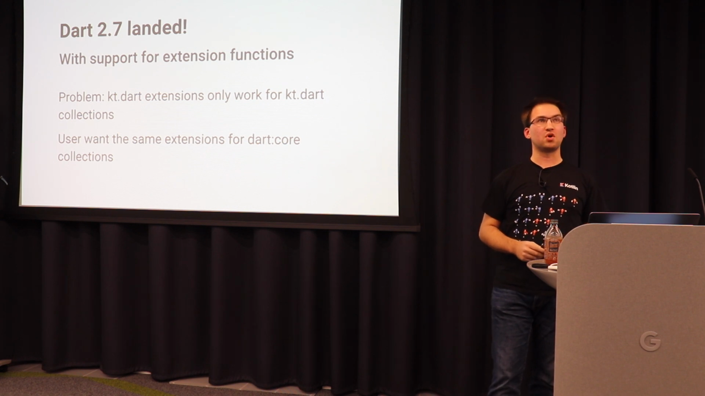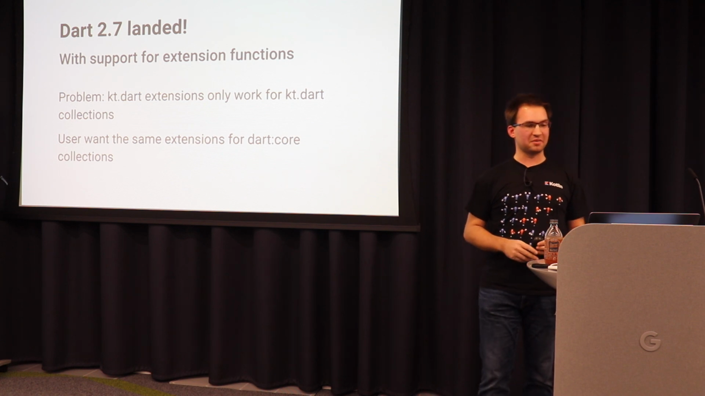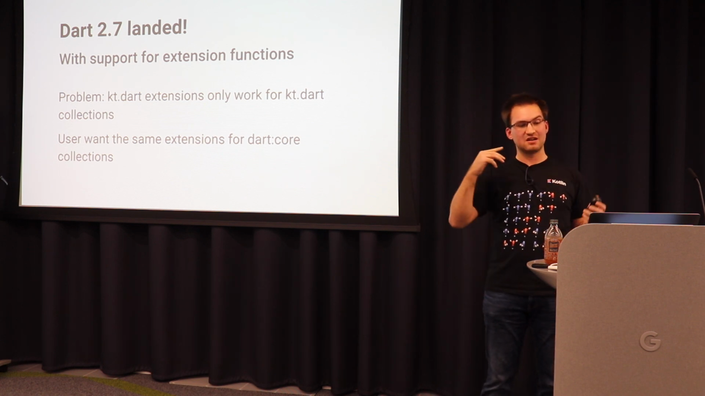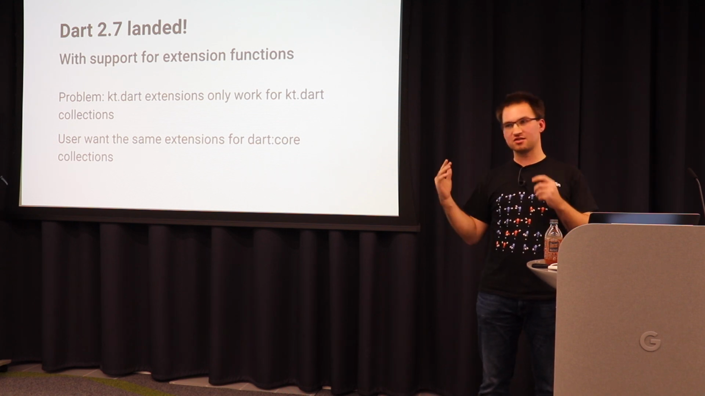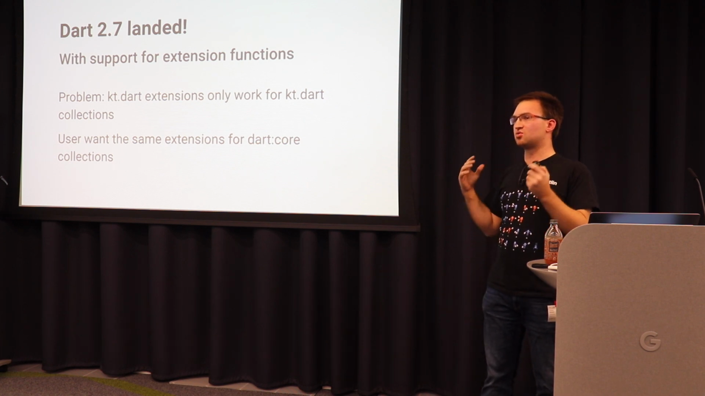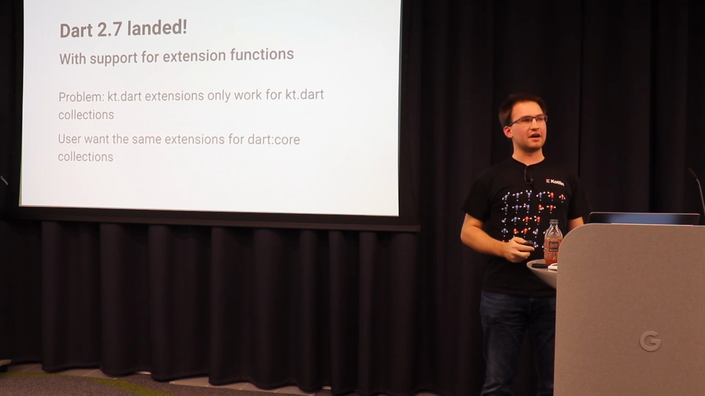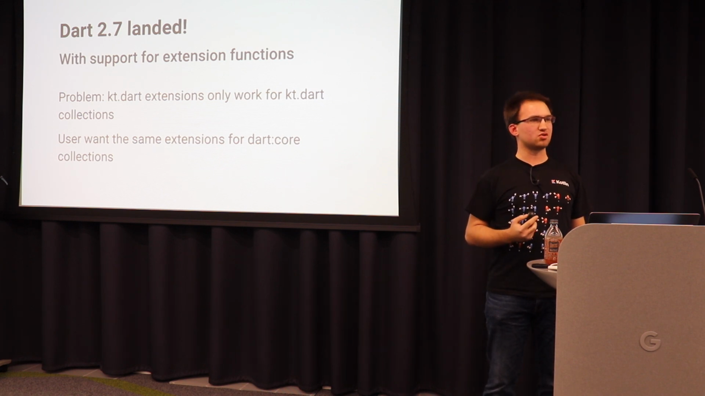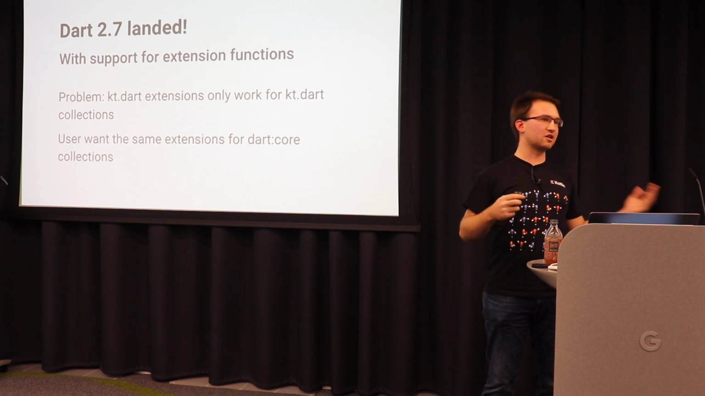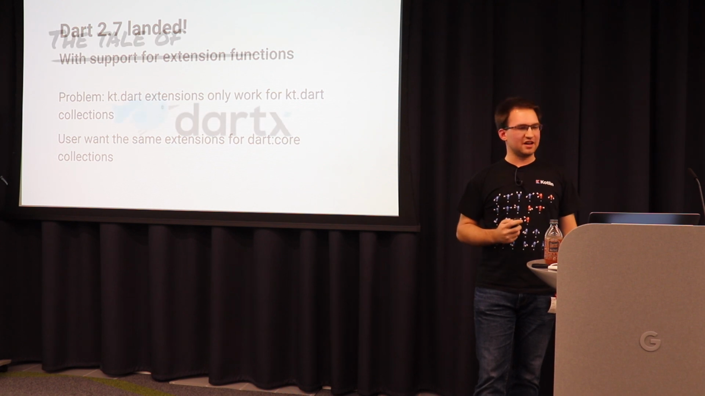Once Dart 2.7 landed, we got the extension functions. And the biggest problem I had with my kt.dart library was that people requested me to not only add those extension functions to my kt.dart collections, but also add them to the Dart collections, so for the pure Dart list. And I really had a hard time thinking about it. How can I solve it? Maybe should I create a fork of my library? Should I create another library? Should I mix it in to my kt.dart library? It was hard. And this is where dartx came in.